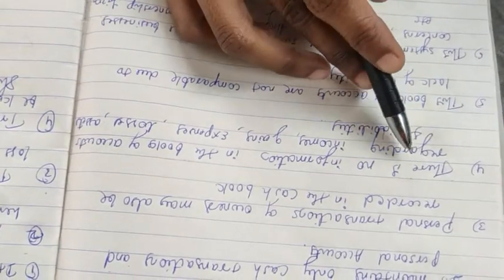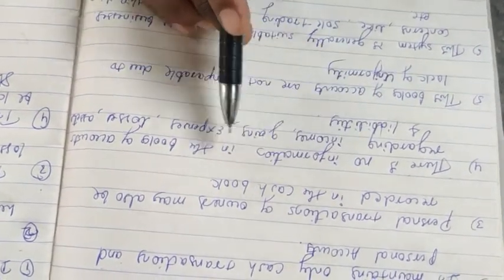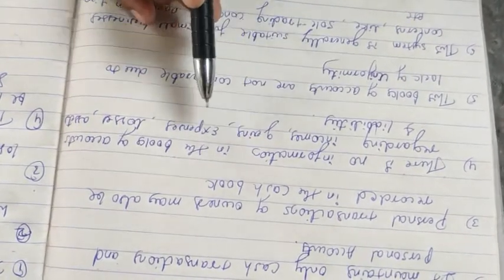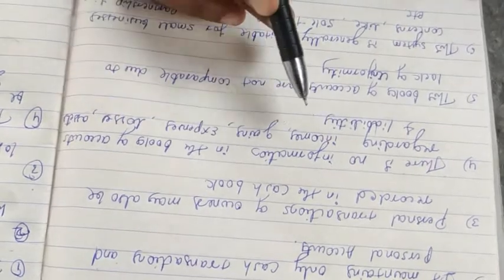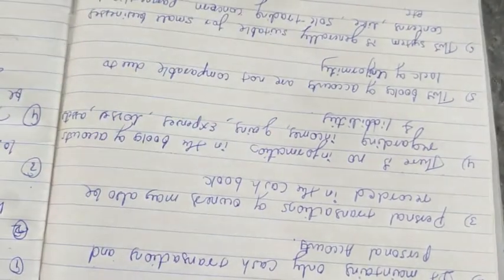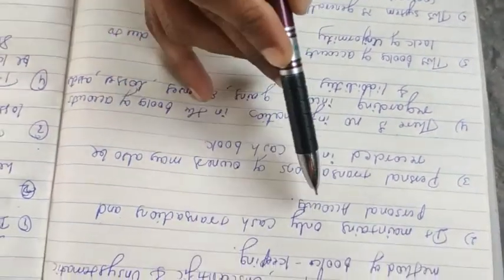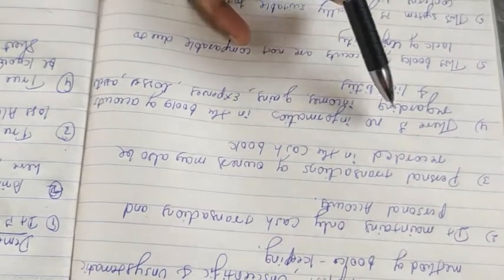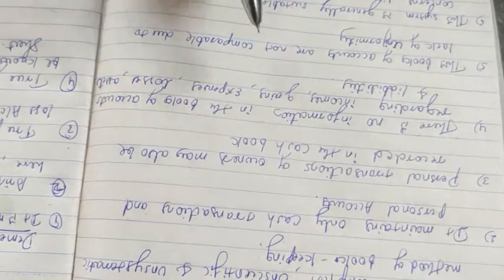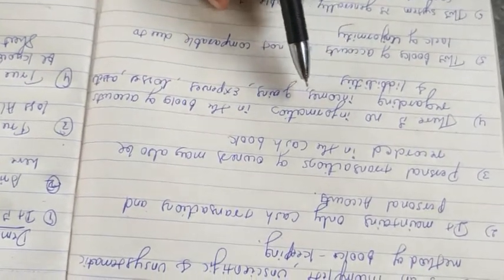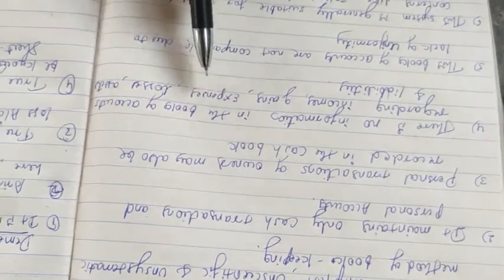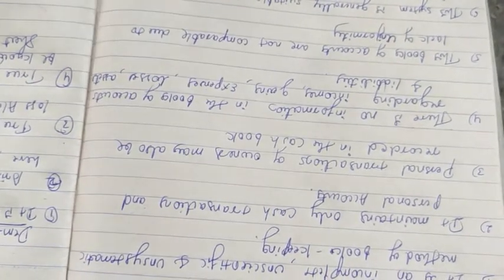The next feature: there is no information in the books of accounts regarding incomes, gains, expenses, losses, assets and liabilities. They are not recording this information at all.